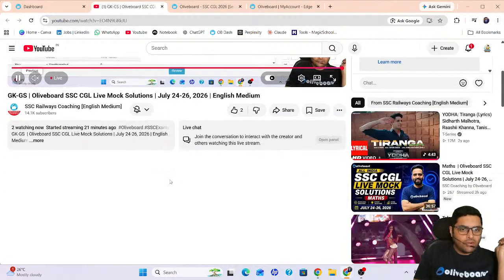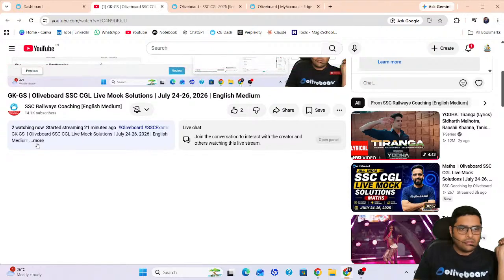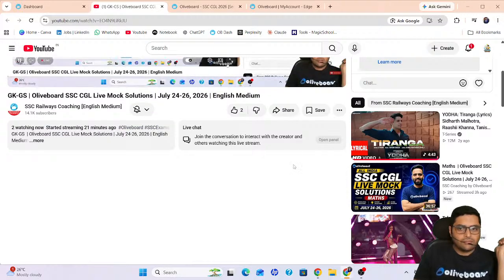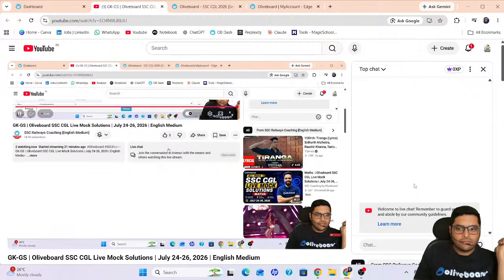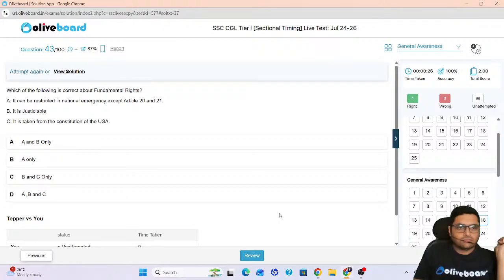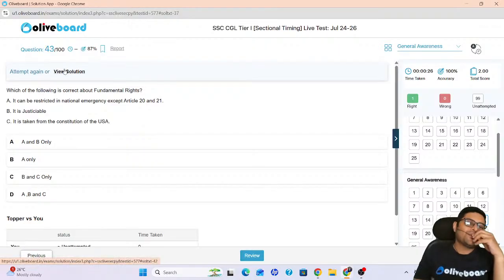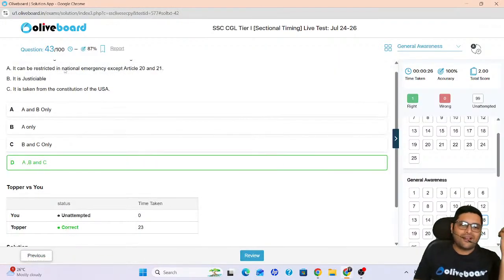Which of the following is correct about fundamental rights? It can be restricted in national emergency except Articles 20 and 21. It is justiciable. It is taken from the Constitution of USA. What do you think was the answer for this? One of the simplest questions, no? All of them are right.